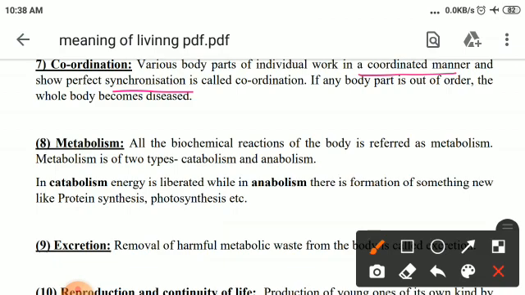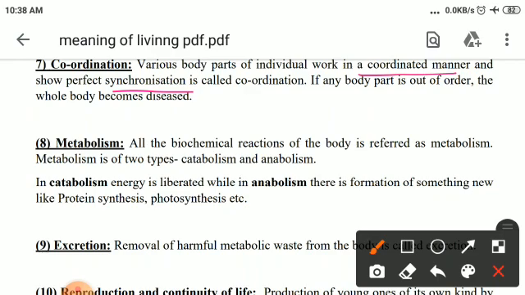In the case of nutrition, if we take some food, the teeth cut the food into small pieces. Mixing of saliva with the food takes place by the tongue.